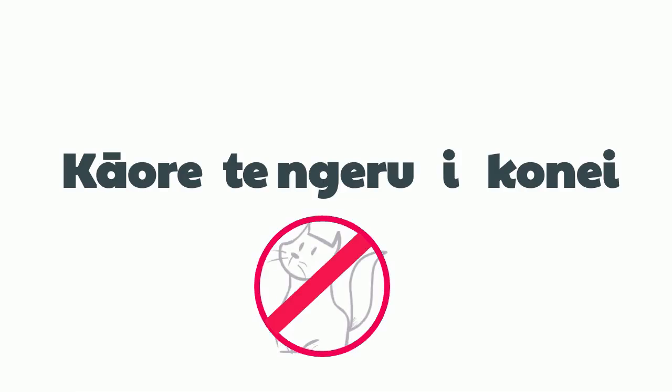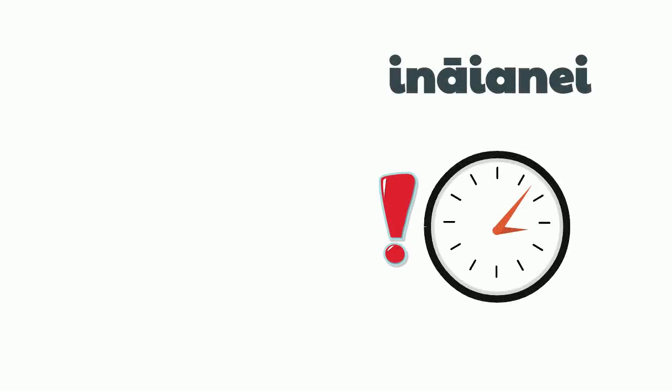There is no difference between past and present for this sentence. Ka hore te ngeru i konei can mean both the cat isn't here or the cat wasn't here, just the same. We can make the distinction between present and past with other words. For example, inaianei means now.